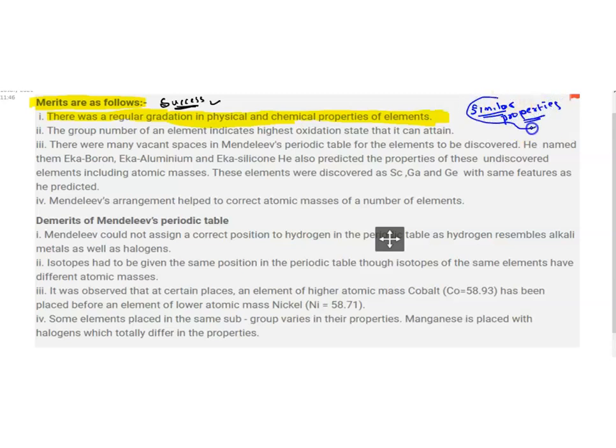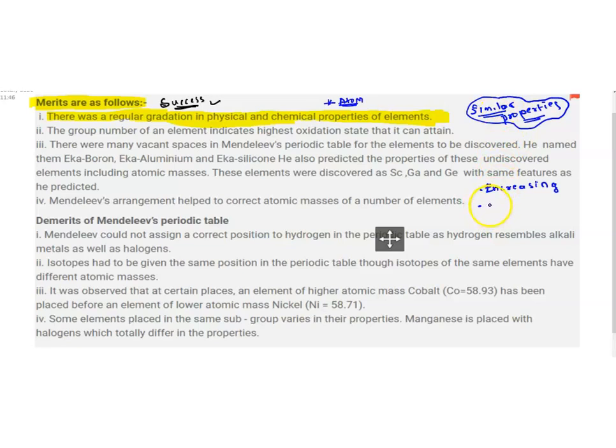To maintain similar properties throughout the table, sometimes he adjusted the atomic masses. He adjusted his increasing atomic mass arrangement. He violated his own law. He had two laws in his mind, right? The first law was to arrange all the elements in increasing order of their atomic mass. This is the first law he kept in his mind. After that, before arranging, I should find similar properties.